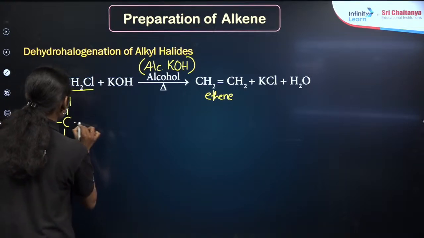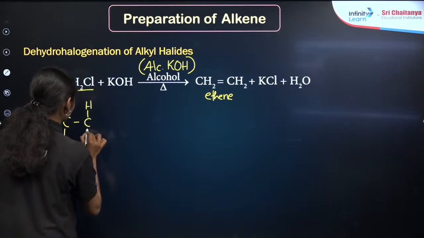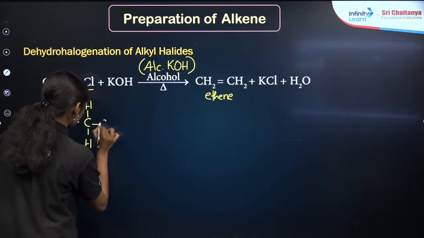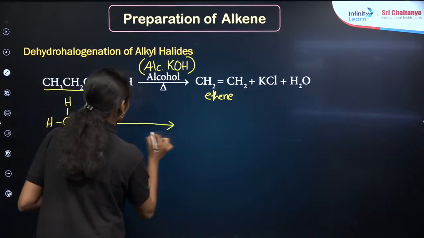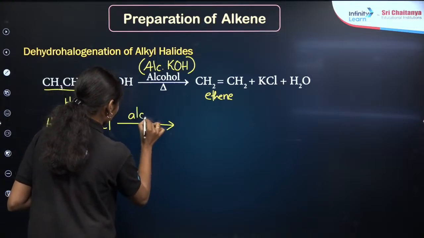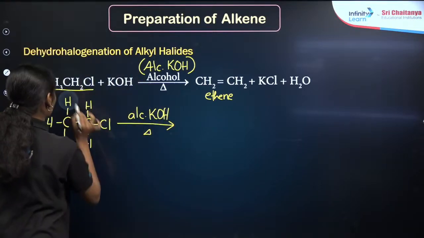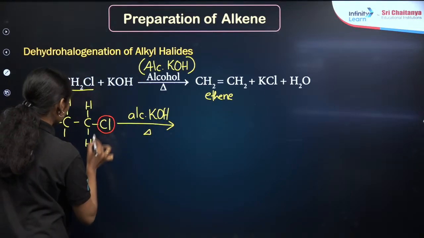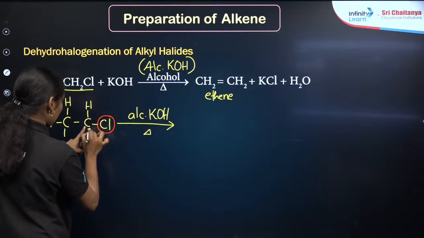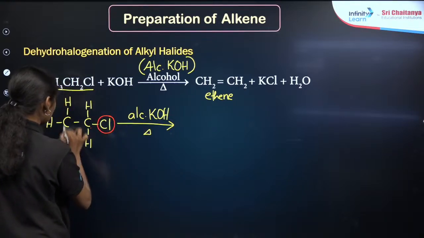Now I am just expanding the structure here, right? Heating with the alcoholic KOH, the same reaction I am doing. What I am observing here, this is our chlorine, right? This is our chlorine. It is removing from this carbon. Then one of the hydrogen atoms from here is removing.